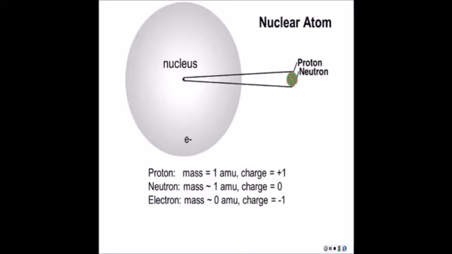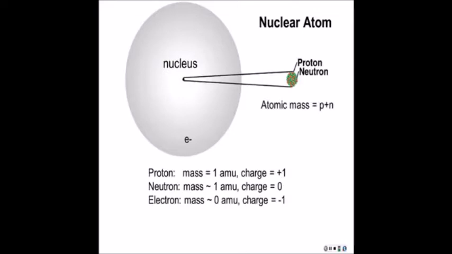An electron weighs almost zero, almost nothing, compared to a proton and a neutron. Now, it has to weigh something, but because the mass is so little, it doesn't really add to the mass of the atom. And then we have the charges we see. The proton is assigned a charge of +1, an electron is assigned a charge of -1, and a neutron will be neutral.